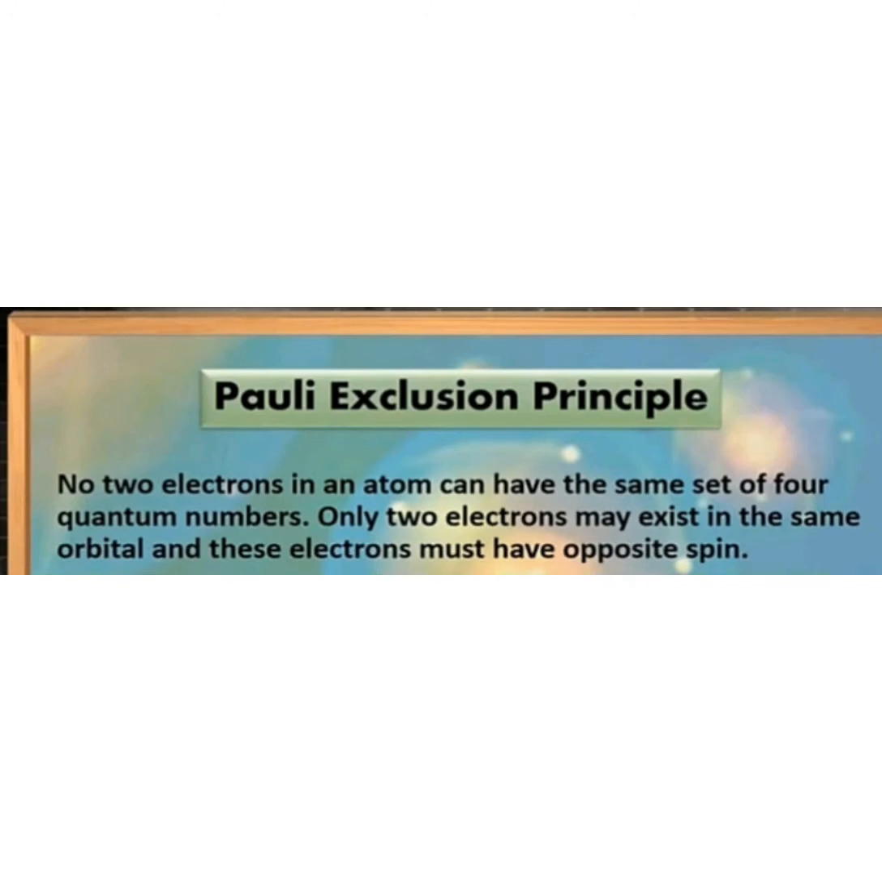According to Pauli's exclusion principle, no two electrons in an atom can have the same set of four quantum numbers. It also states that an orbital can hold a maximum of two electrons and these electrons must have opposite spin. This means that the two electrons can have the same values of three quantum numbers n, l and m, but must have opposite spin quantum number.